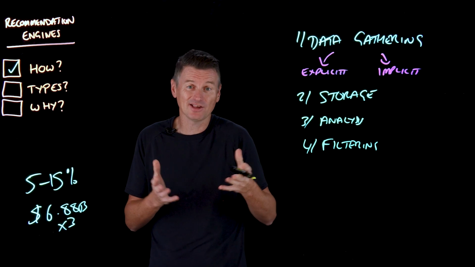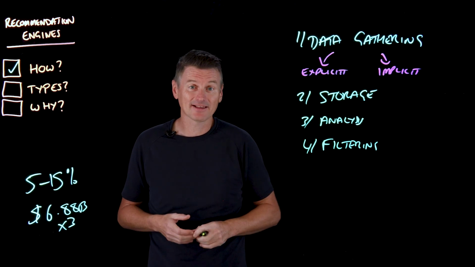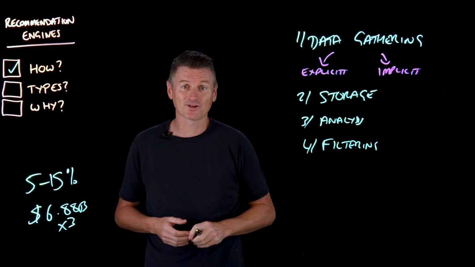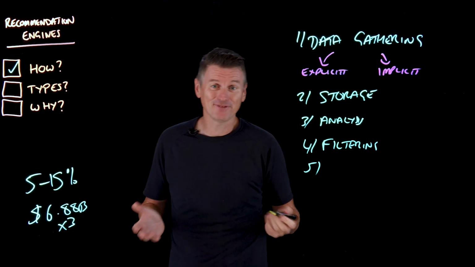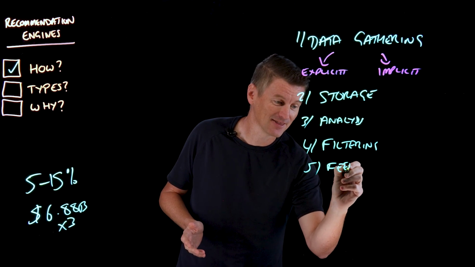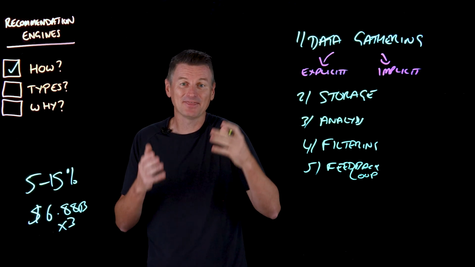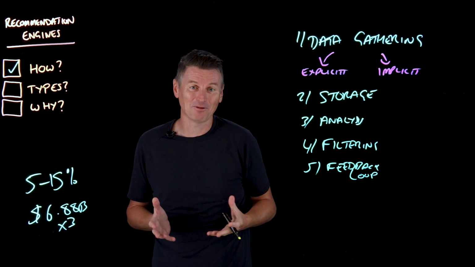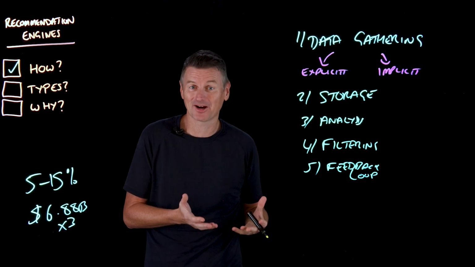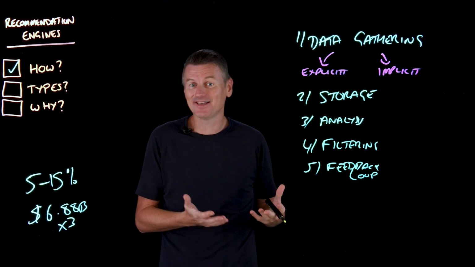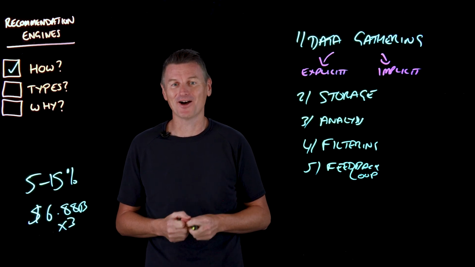Once they've done that, we move into a pretty important stage, which is the filtering stage. The filtering stage is filtering the data, showing the most relevant items from the previous analysis phase, and we'll get more into filtering in just a moment. But also, like any good machine learning algorithm, there is a 5th stage as well, and that is the feedback loop that we put on the end here. The feedback loop regularly assesses the outputs of the recommendation system, observes if and how the user actioned those recommendations, and then uses that data to optimize the model, hopefully enhancing its accuracy and quality over time.